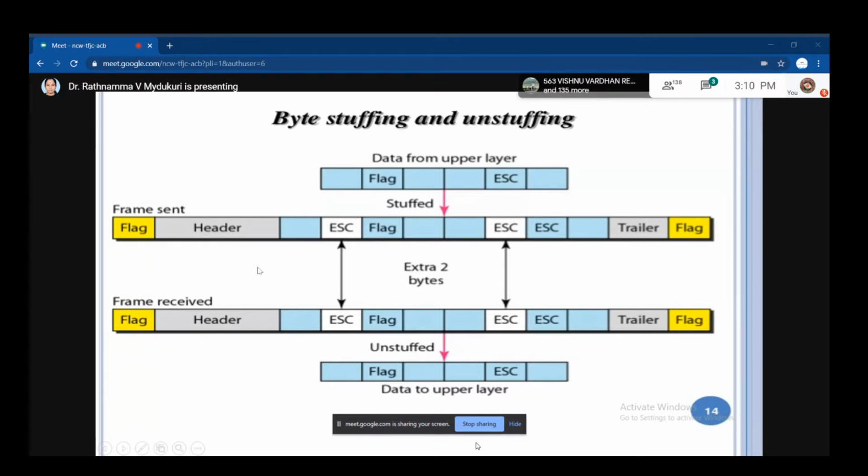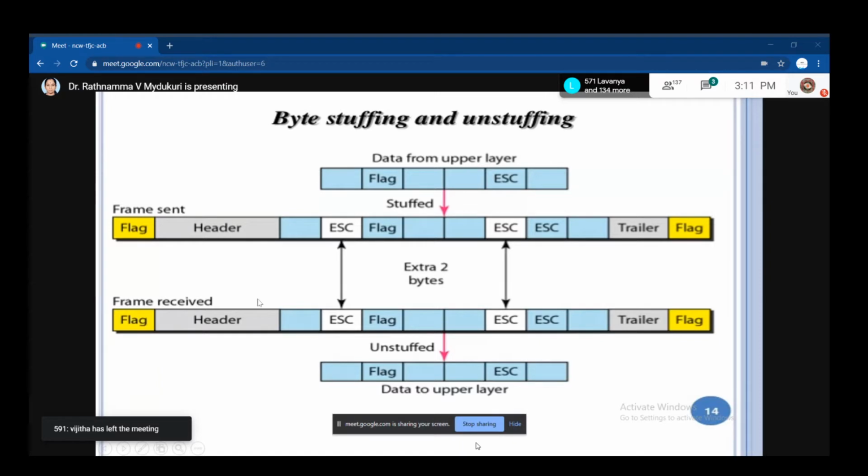Okay. So a frame begins with a flag bit and ends with a flag bit. For what purpose? To know where the frame is starting and where it is ending, and then the next frame is transmitted. So you don't have confusion now, because the flag bit indicates the starting and ending of a frame. When the same data is sent to the receiver, the receiver's physical layer sends it to the data link layer.